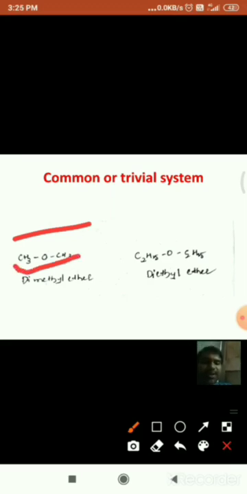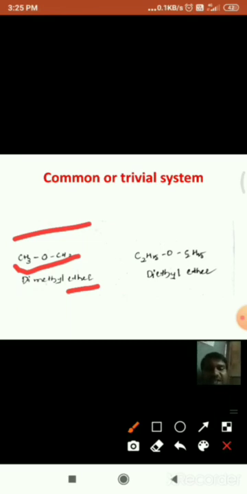For example, let us see this molecule. To the oxygen, two methyl groups are attached, that means similar groups. Hence, in this case, two methyl groups are there, that's why dimethyl, followed by the suffix ether in the common system.